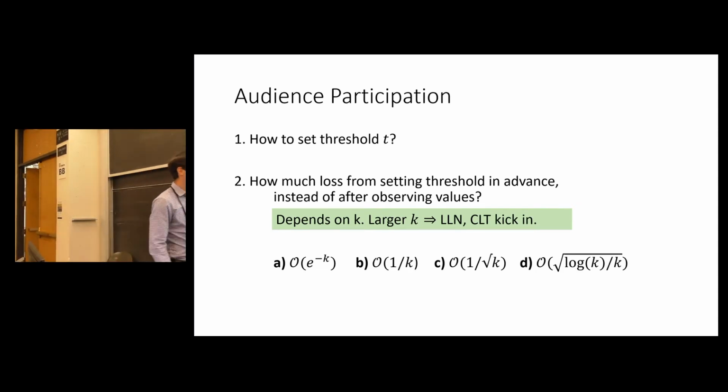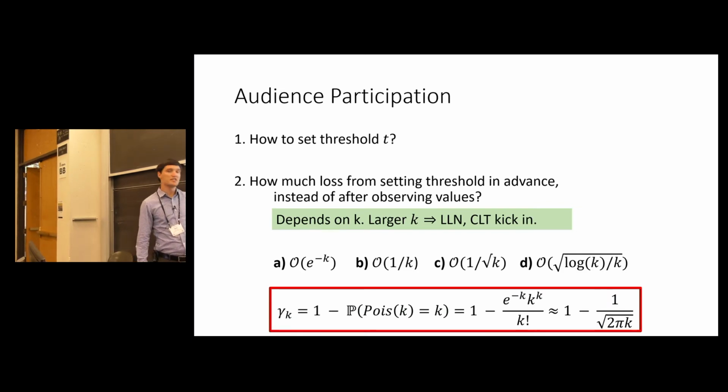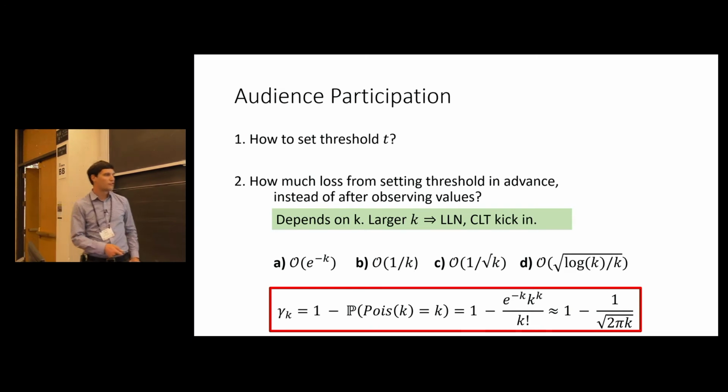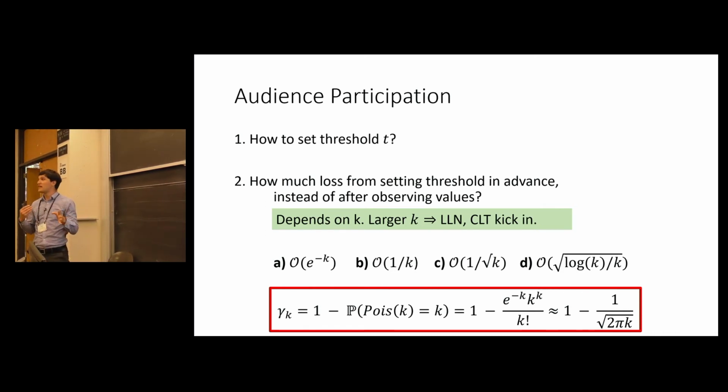Yeah, so it turns out we get the exact answer for any k, which is this number, gamma k. It can be expressed as follows: 1 minus the probability that a Poisson with mean k is exactly equal to its mean. If you apply Stirling's approximation to this formula, it's approximately 1 minus 1 over square root of 2 pi k. So in this case, answer C was correct for all of those who chose it. Interestingly, if you're not willing to assume a random order, then answer D would actually be correct.